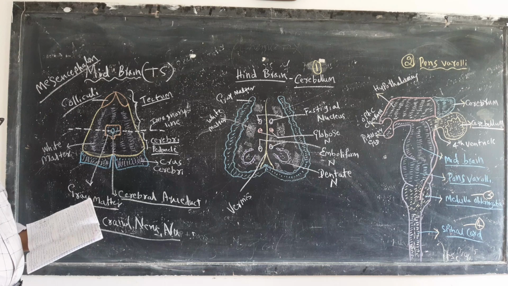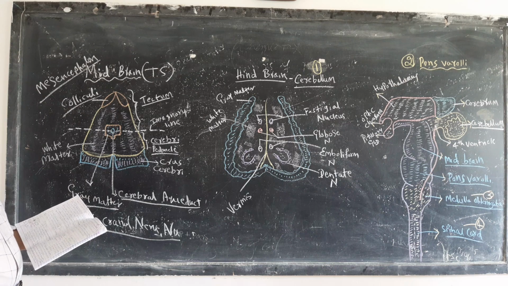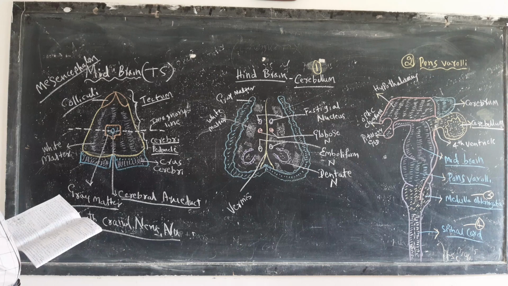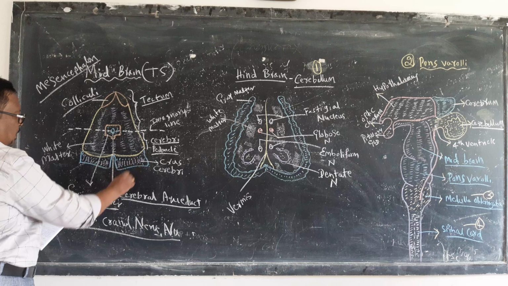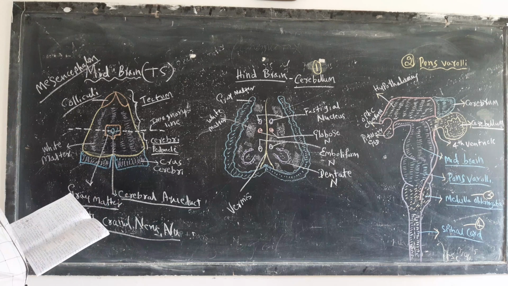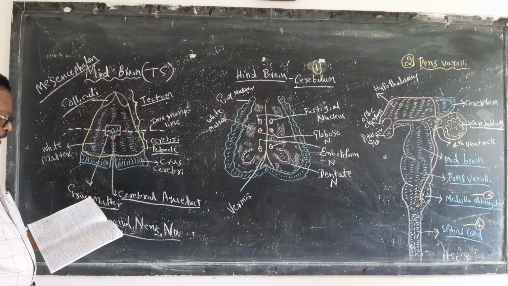The cerebral peduncles are made up of descending fibers. So this is about the midbrain.